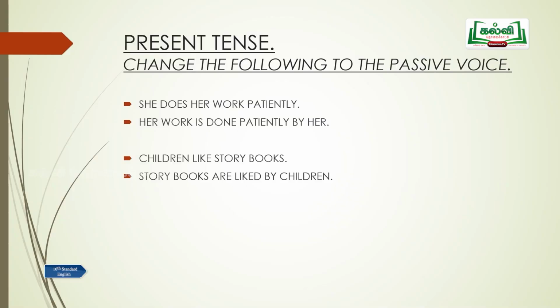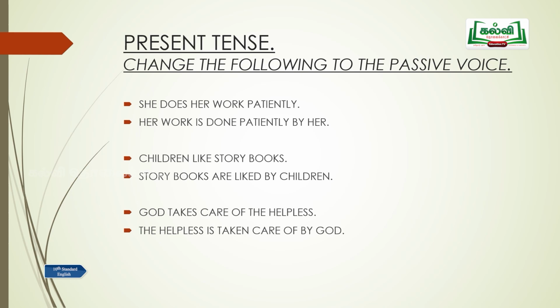Children is the subject, like is the verb and storybooks is the object. So we have reversed them now. Object has come in front. Storybooks are liked. Like has become are liked in the present tense by children. Children is the subject which has become the object now. Okay. God takes care of the helpless. So let's see how it changes in the present tense. The helpless is taken care of by God.